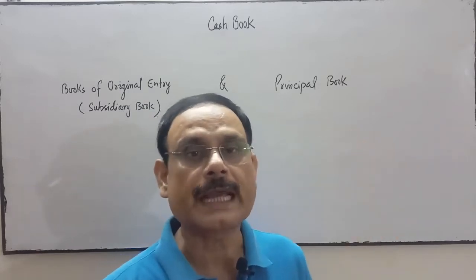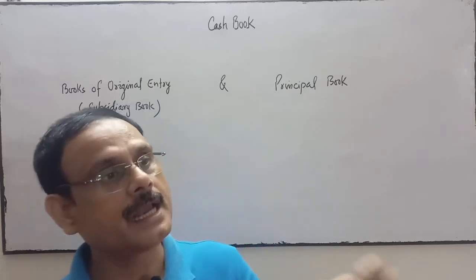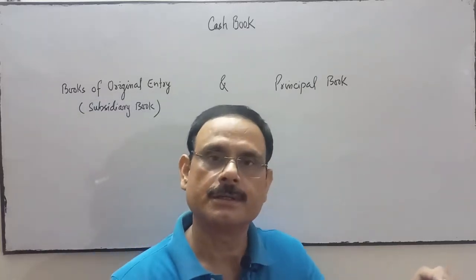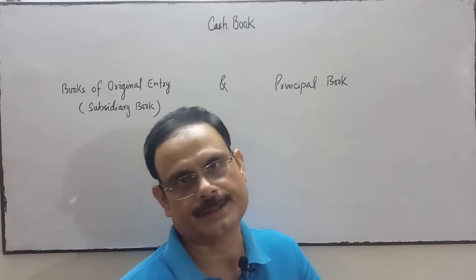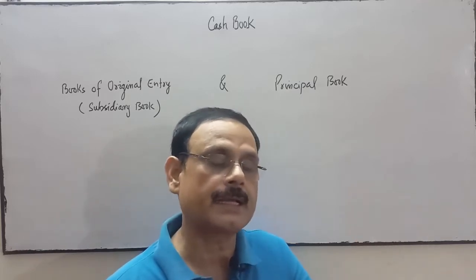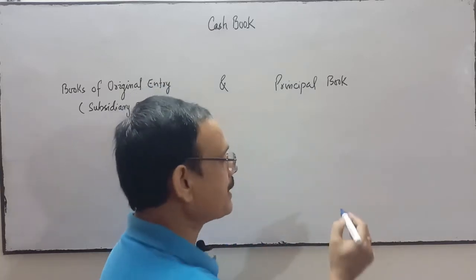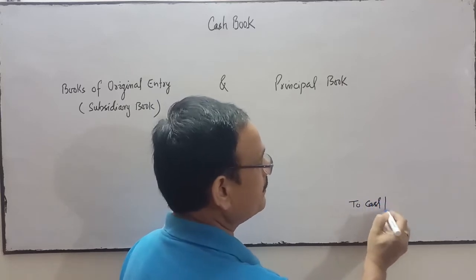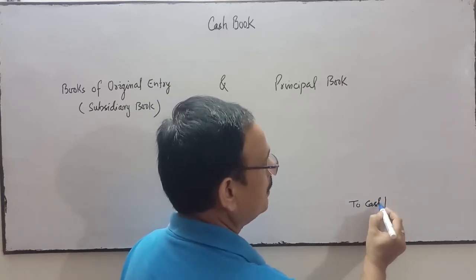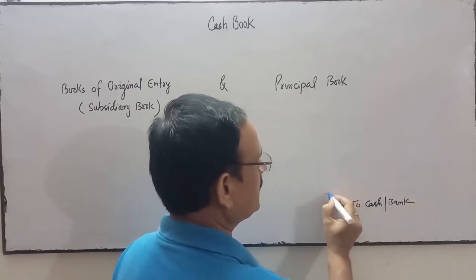So both cash transactions and bank transactions, whether cash or bank is on the debit of a transaction, or on the credit of a transaction, or on both debit and credit side. Maybe in the transaction cash or bank is credit and some other account is debit.